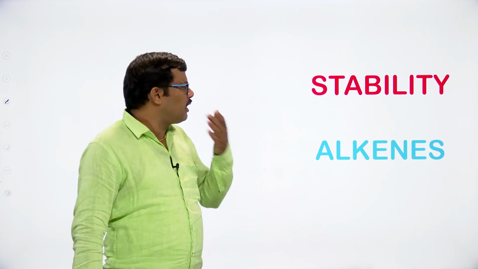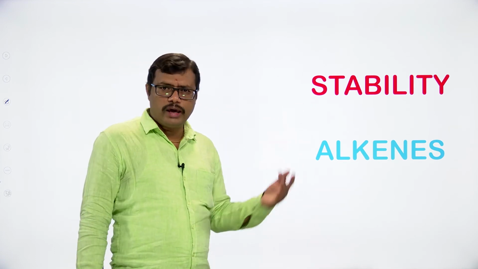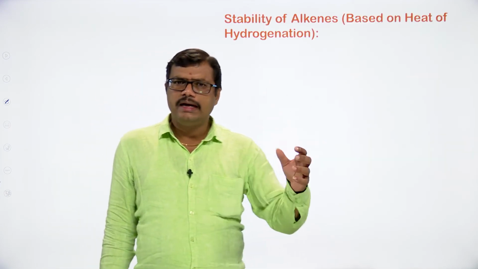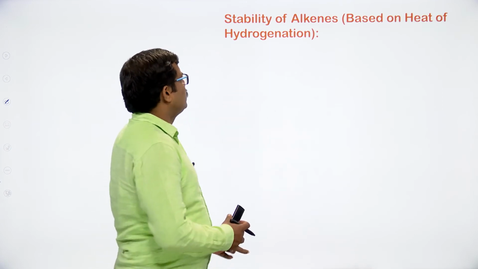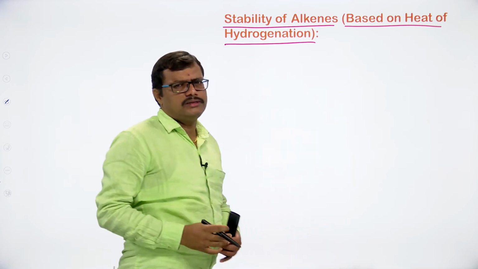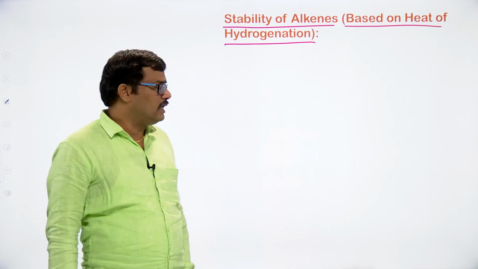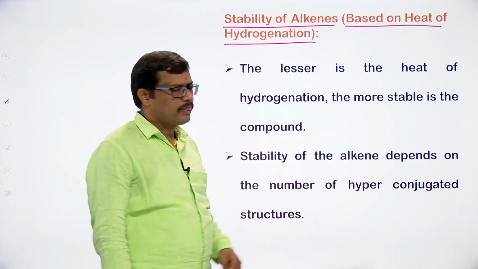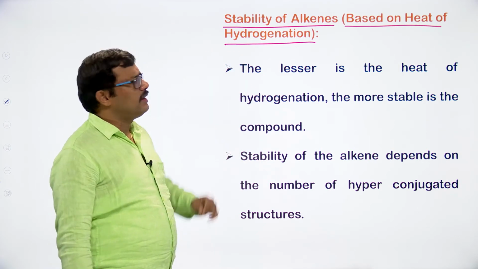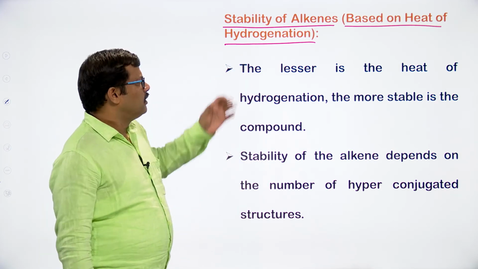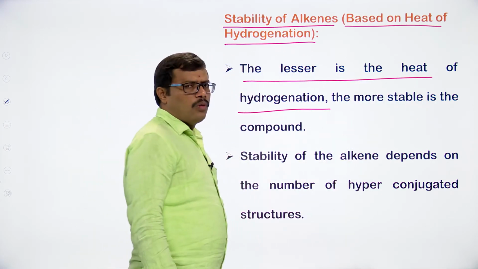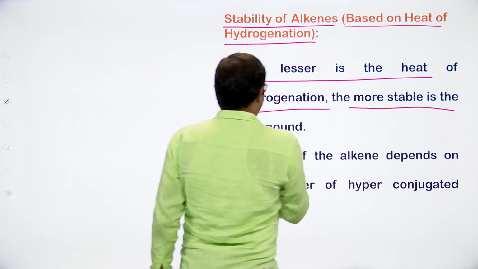So we are going to take the same concept here, but of course in a thorough experimental fashion we are going to explain the stability of alkenes based on the heat of hydrogenation. So the stability of alkenes we are going to explain on the basis of the heat that is generated in the hydrogenation process, the heat of hydrogenation. How can we compare the heat of hydrogenation to the stability of alkenes? The lesser the heat of hydrogenation, the more stable the compound.